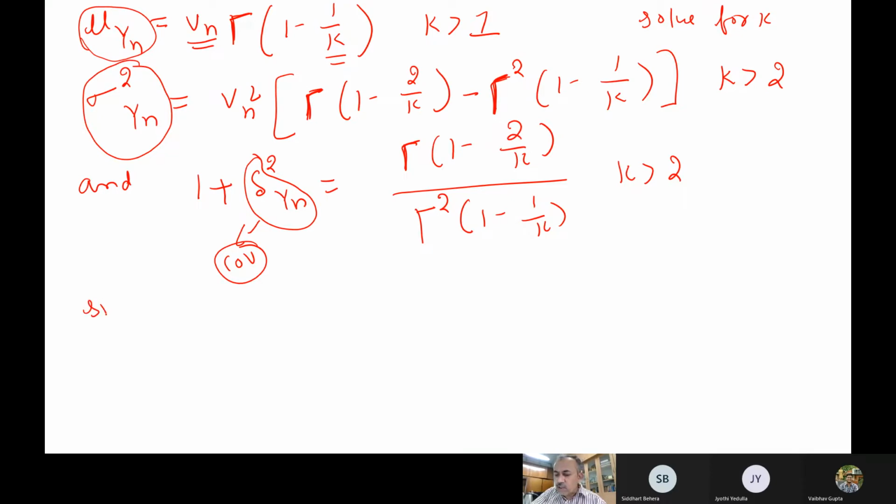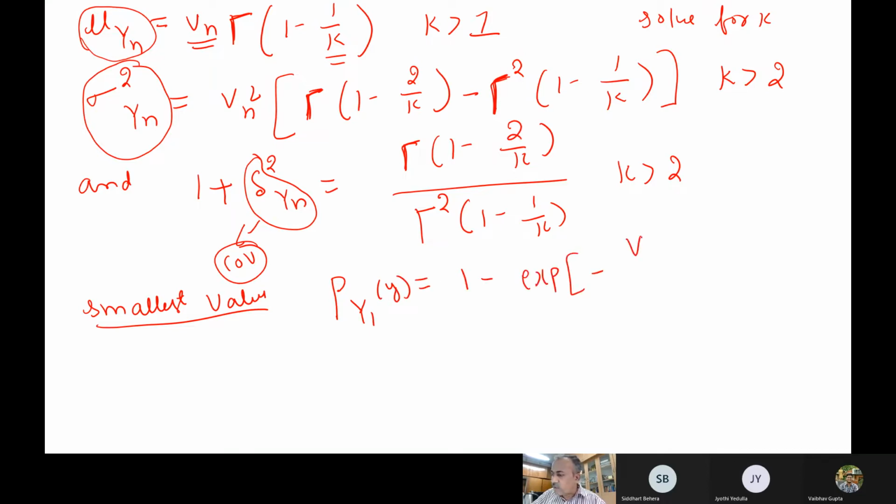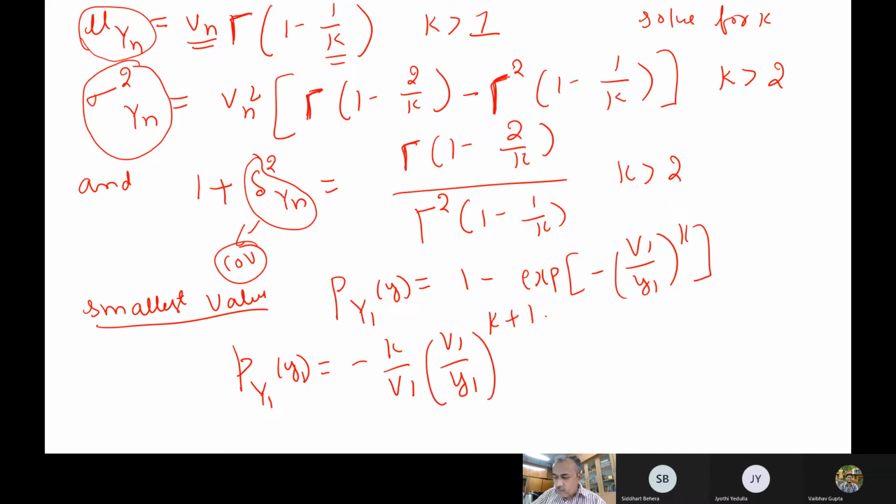Now similarly for the smallest value we can also derive. For the smallest value, the distribution of y1 will be 1 minus exponent of minus (v1 by y1) whole to the power of k, and the density function will be k by v1 times (v1 by y1) to the power of k plus 1, times exponent of minus (v1 by y1) whole to the power of k, with y1 less than 0.